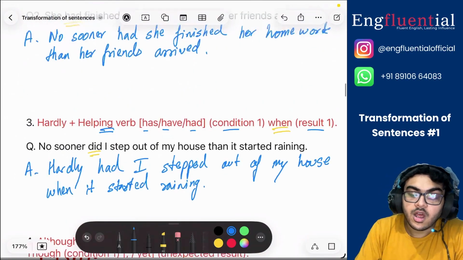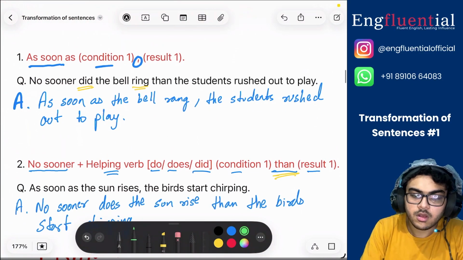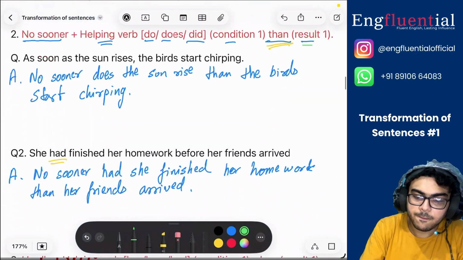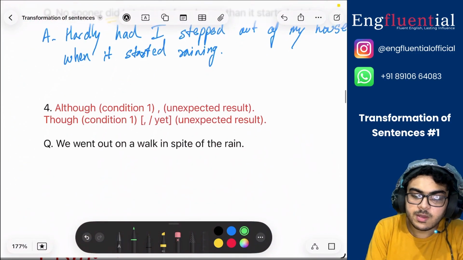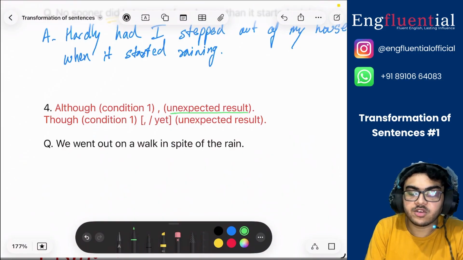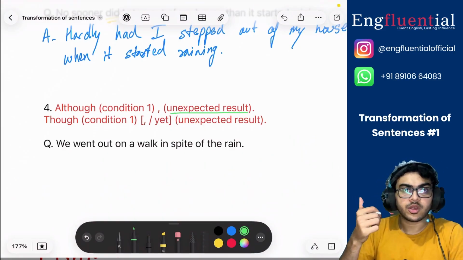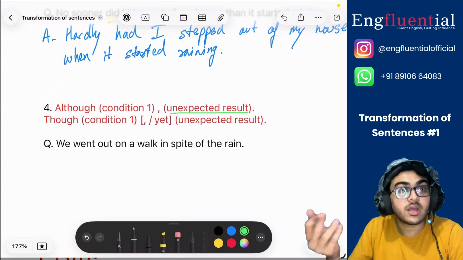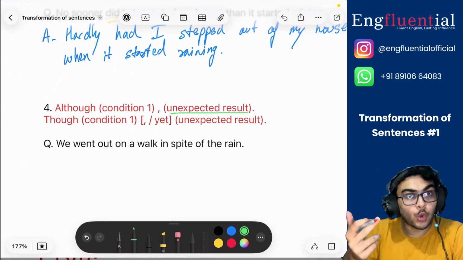So earlier I was always pointing out to you a normal result of the condition being met. Here for the first time we have an unexpected result. The result does not match the condition. Okay, it's the opposite result. It's unexpected. That is when you use although and though.